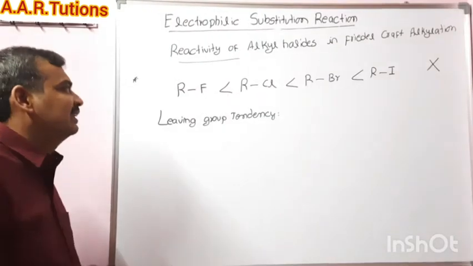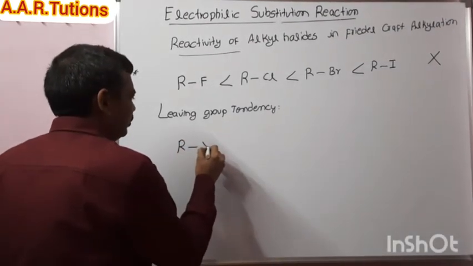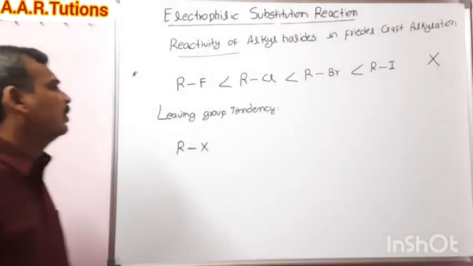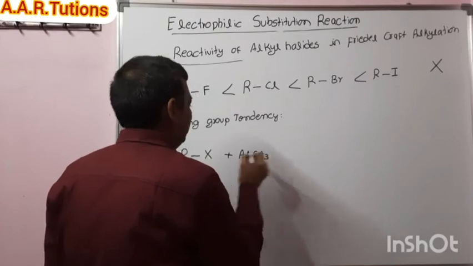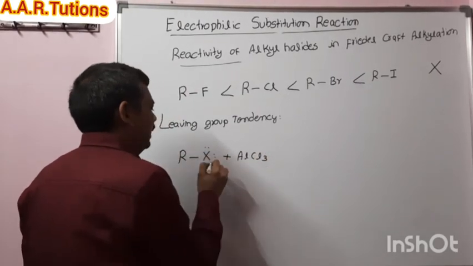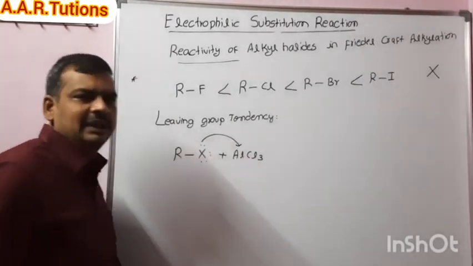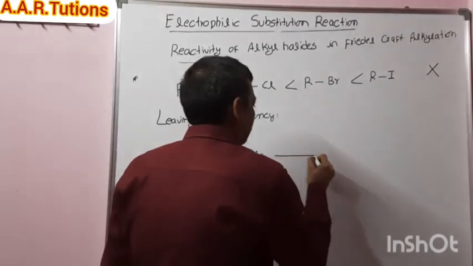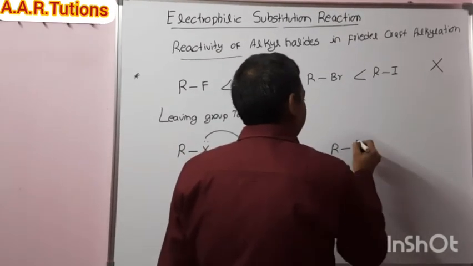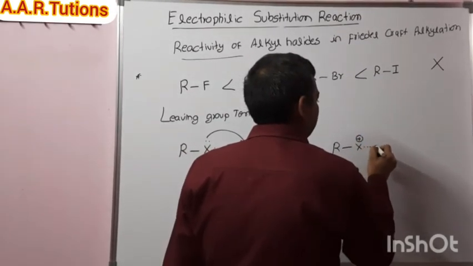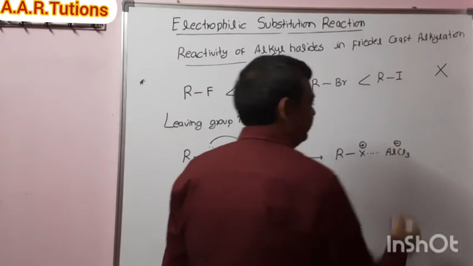Why? Let us see what is happening here. Let's say an alkyl halide, RX, reacts with AlCl3. Step 1, generation of the electrophile. The halide has 3 lone pairs of electrons to form a coordinate complex with AlCl3, to give R-X plus, AlCl3 minus.